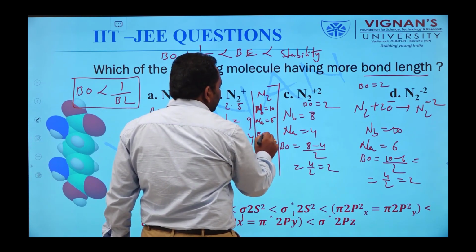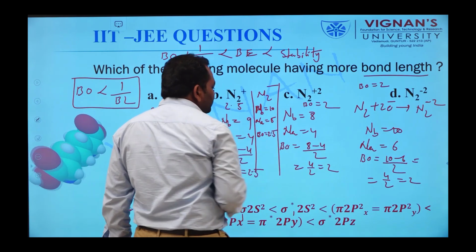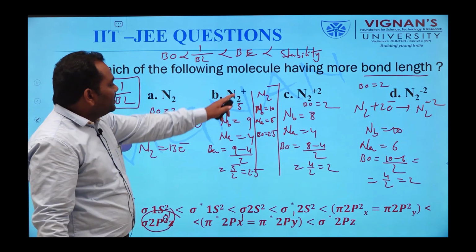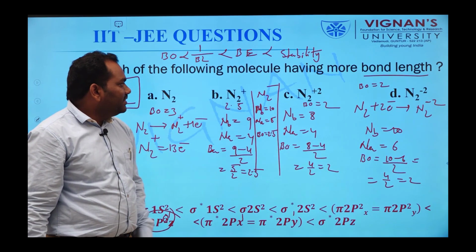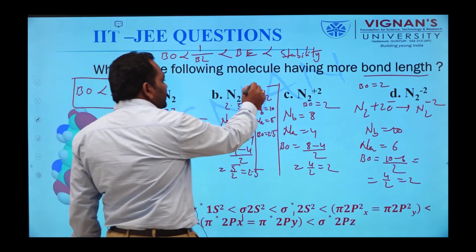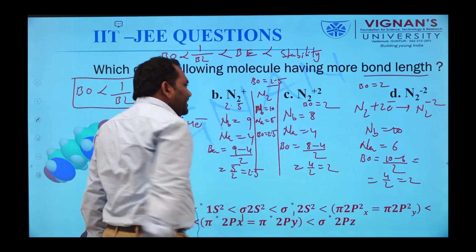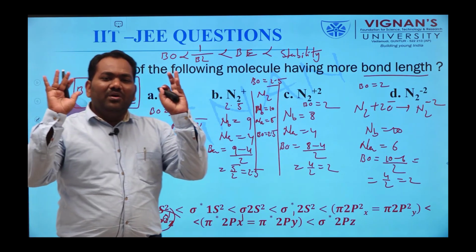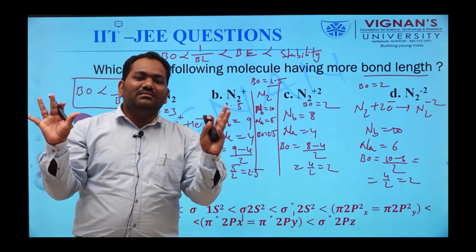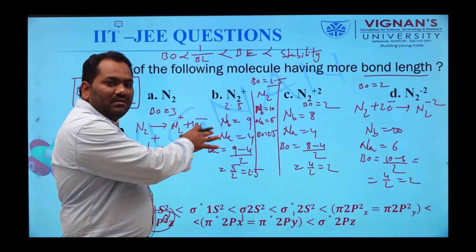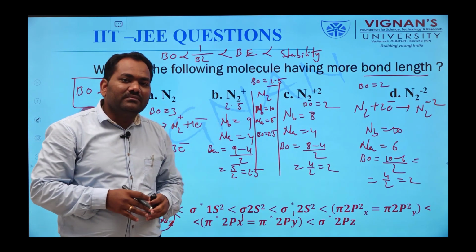Bond order is equal to 2.5, because 10 minus 5 by 2 is equal to 2.5. We can calculate the bond order of any molecule if we know this concept.